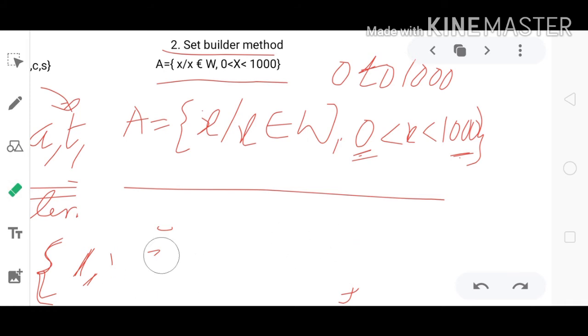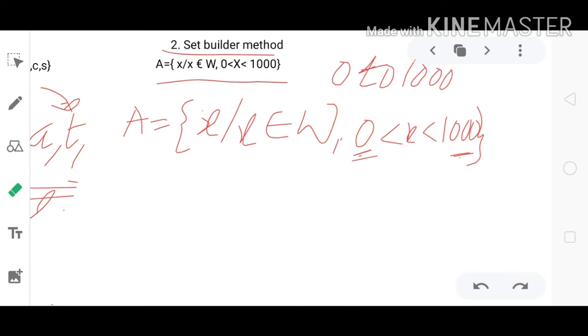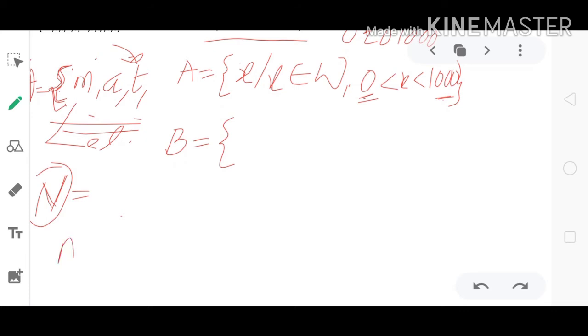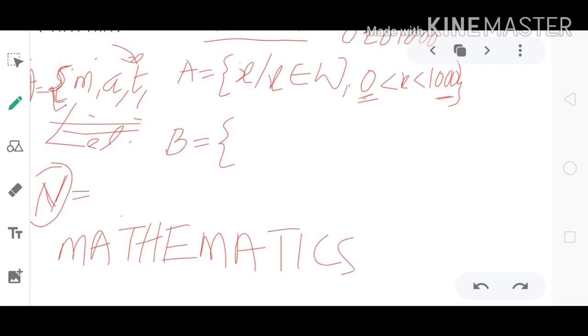Here the set name is B. I can write the letters of the word mathematics: M-A-T-H-E-M-A-T-I-C-S. These are the elements, but we can use x, a variable.